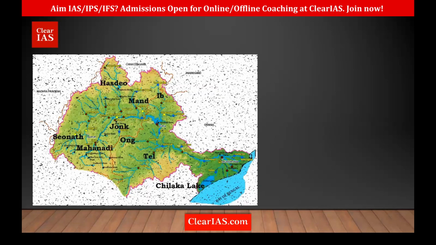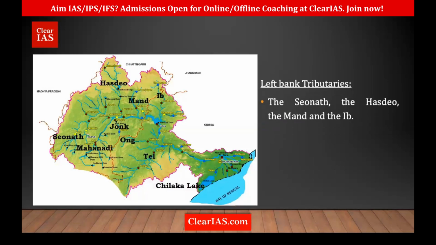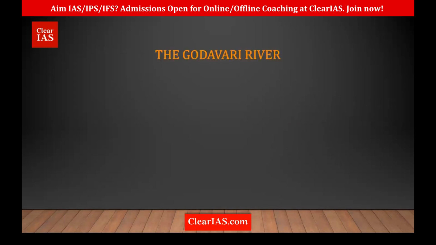Talking about the most important tributaries, on the left bank of the Mahanadi we have Seonath, Hasdeo, Mand, and Ib. On the right bank we have Jonk, Ong, and Tel. Then we have the Godavari River.